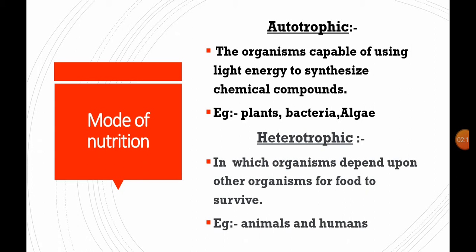Coming to heterotrophic organisms, they depend upon another organism for food and for shelter. So autotroph means they can prepare their own food material. Heterotroph means they depend upon another organism for food and shelter. For example, animals and human beings depend on plants for food and shelter. Such organisms are called heterotrophic. This is about the mode of nutrition.